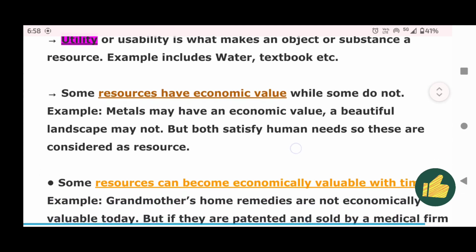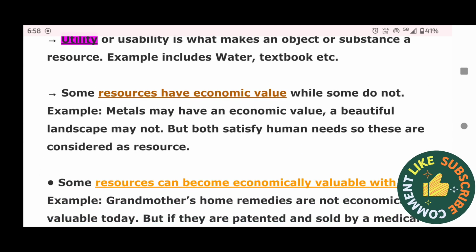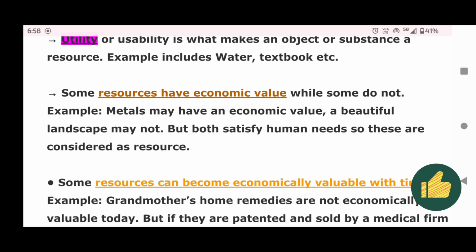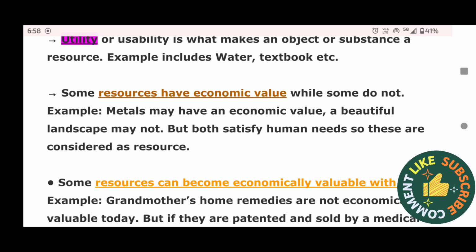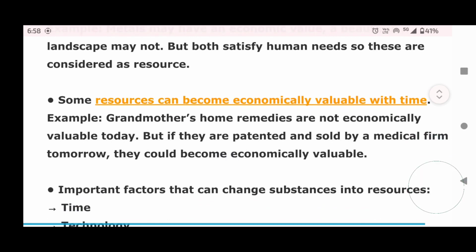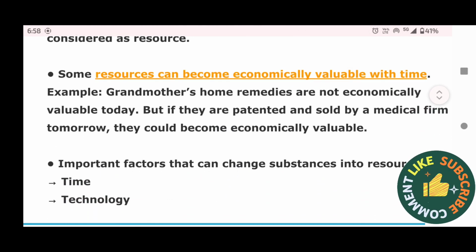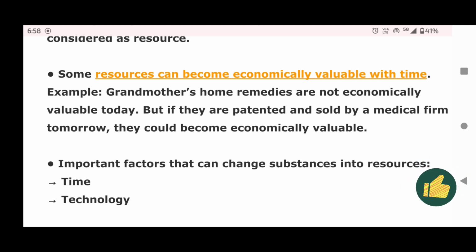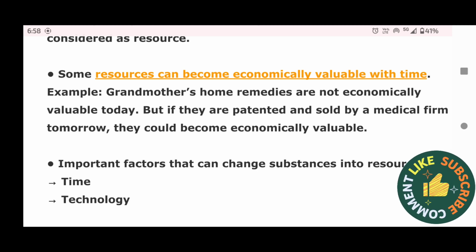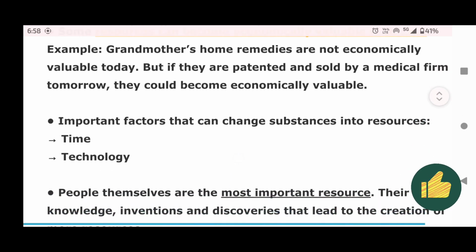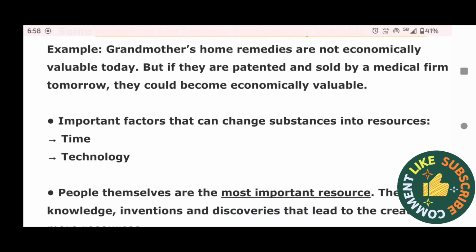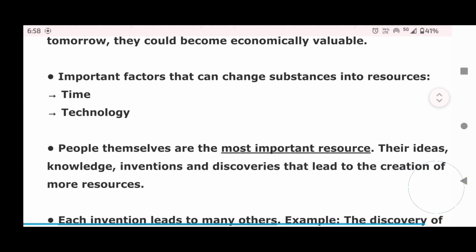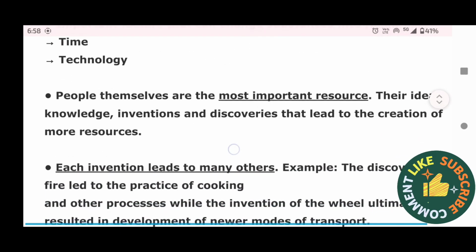Some resources have economic value, while some do not. For example, metals may have an economic value, a beautiful landscape may not, but both satisfy human needs, so these are considered as resources. Some resources can become economically valuable with time. For example, grandmother's home remedies are not economically valuable today, but if they are patented and sold by a medical firm, tomorrow they could become economically valuable. Important factors that can change substances into resources are time and technology.